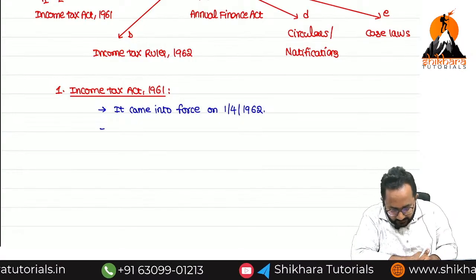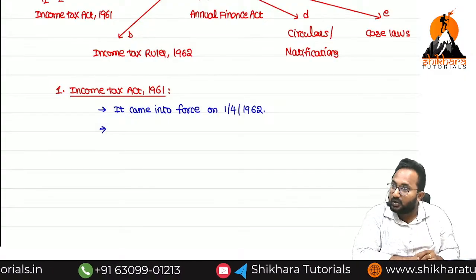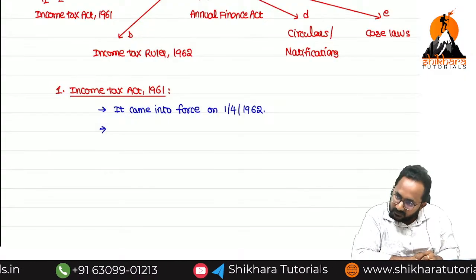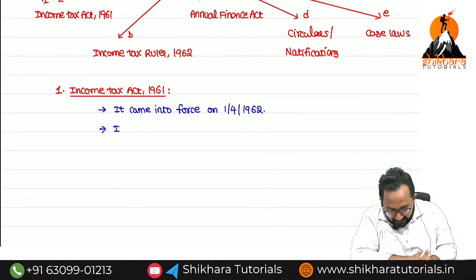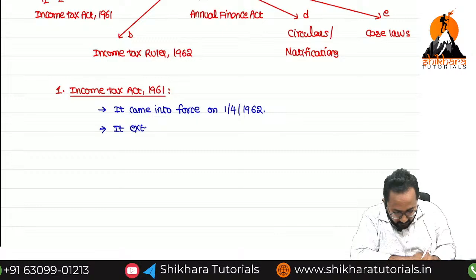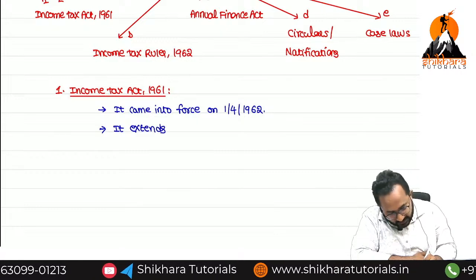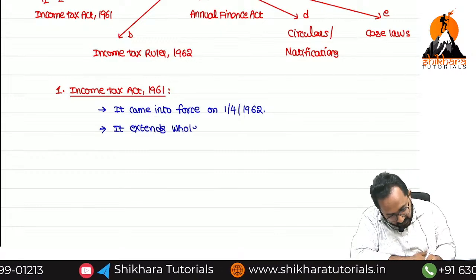This Act is applicable to the whole of India, including Jammu and Kashmir. This Income Tax Act 1961 extends to the whole of India.